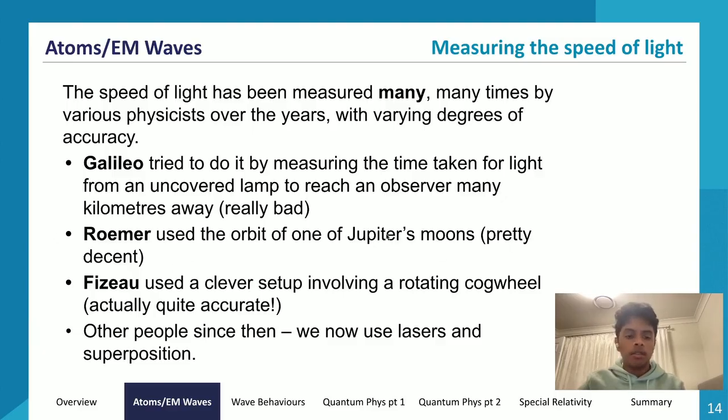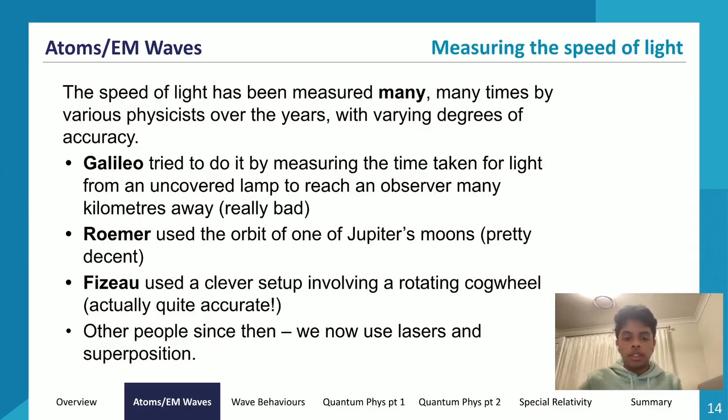He got a pretty decent value, and the limitation for this was he was held back by the current understanding of the accurate dimensions of the circumference of Earth and stuff. So the measurements conducted at that time weren't accurate enough for him to use his calculations properly. So that was the main limitation about Romer.